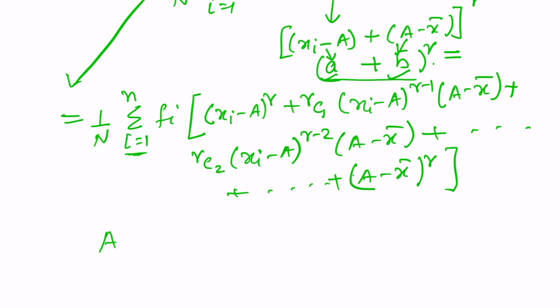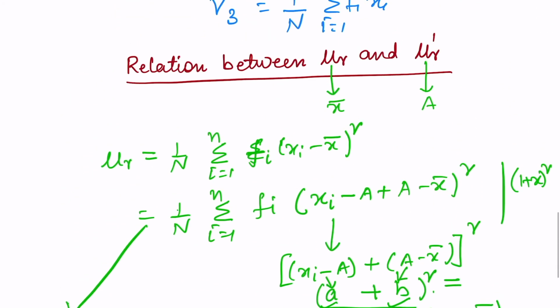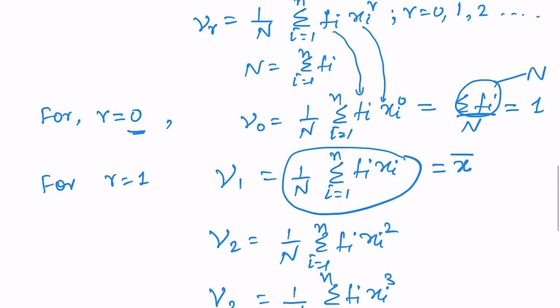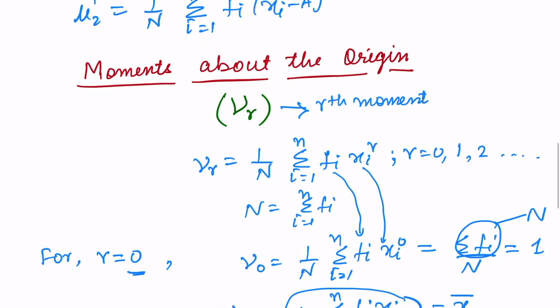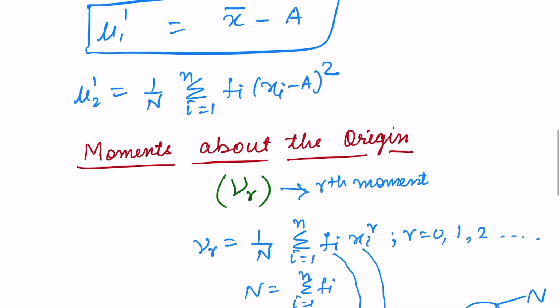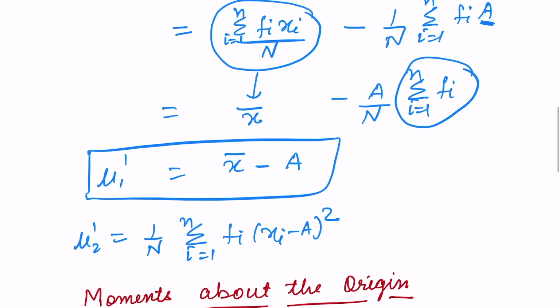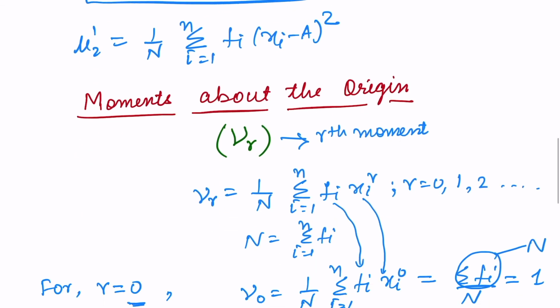So we can write a minus x bar as minus (x bar, which is the mean, minus a). And what is this? X bar minus a. Let us go upward to mu1 dash. So this is mu1 dash. You can see mu1 dash is equal to x bar, that is mean, minus a.